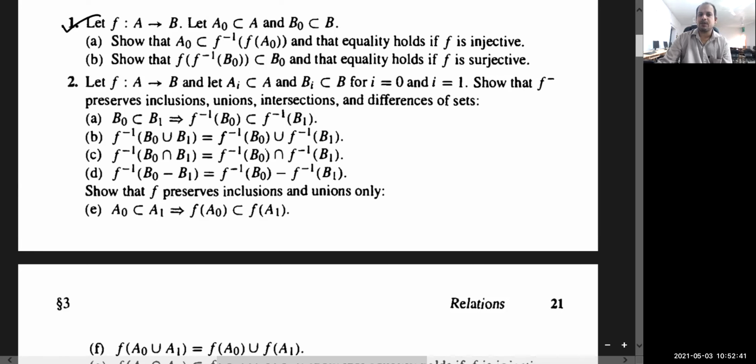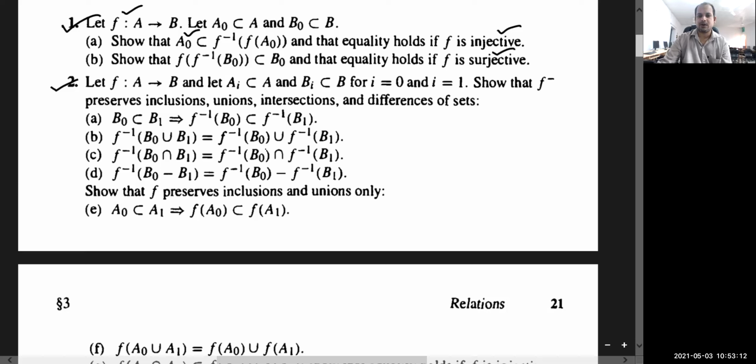If f from A to B is a map, and suppose A naught is contained in A and B naught is a subset of B, show that A naught is a subset of f inverse f of A naught, and the equality holds if f is injective. And show that f of f inverse B naught is contained in B naught, and that equality holds if f is surjective or onto. And the second result: if f is a mapping from A to B, and suppose A_i's are subsets of A and B_i's are subsets of B for i equal to 0 and i equal to 1. I mean, A naught, A1 are subsets of A, and B naught, B1 are subsets of B.